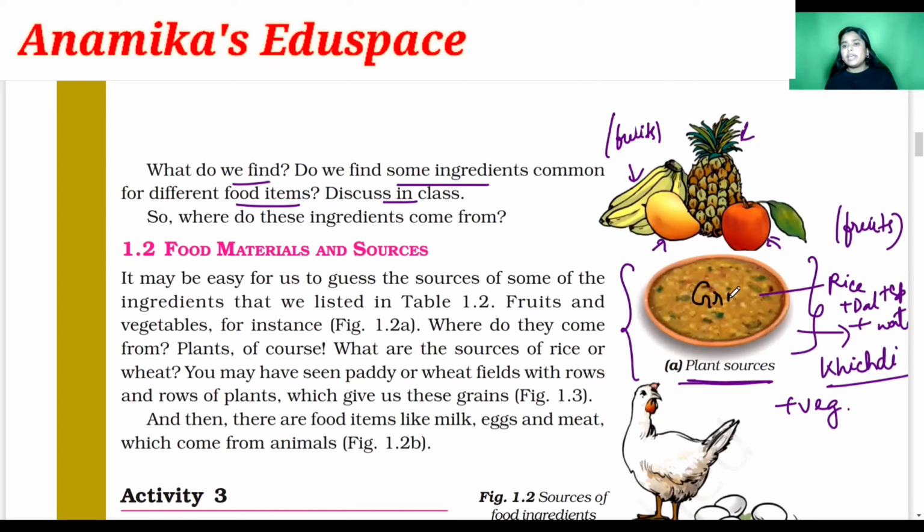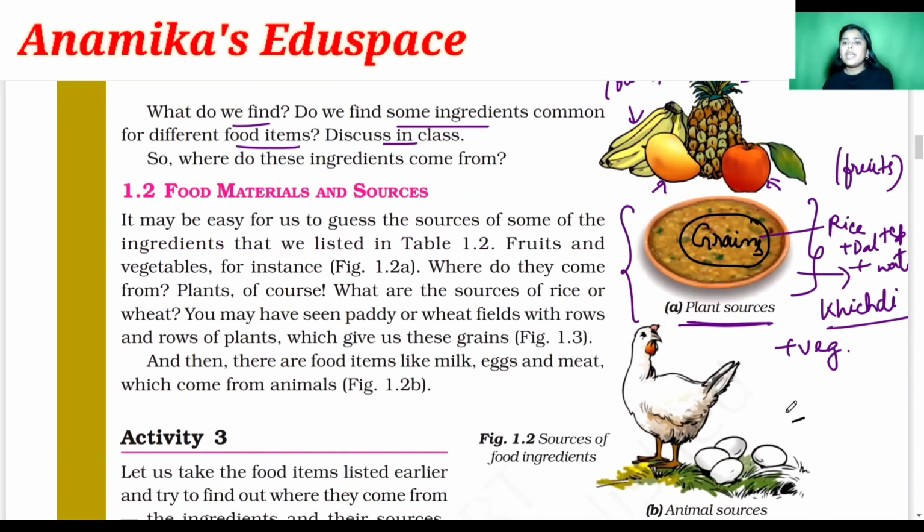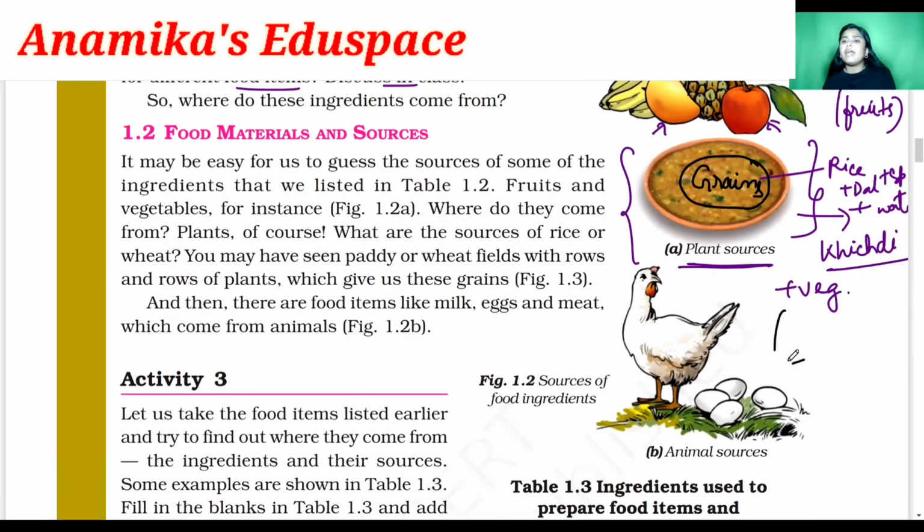This picture is actually the grains we obtain from the crop plants. Clear? Next, some animal source. Here you can see the picture of a hen. The hen is laying the eggs for us, right? And as the hen is laying the eggs for us, this food item is obtained from the animals.